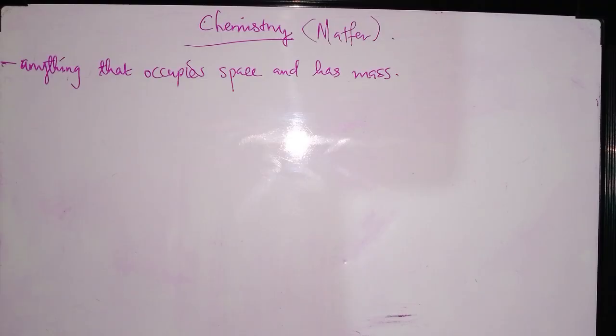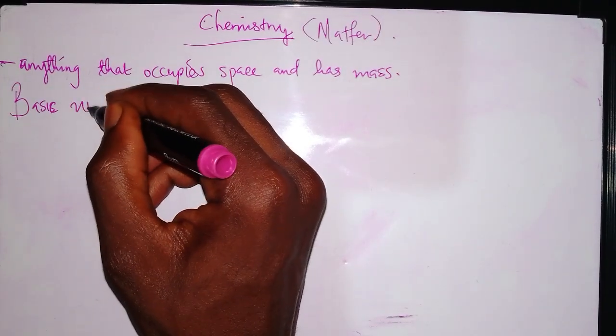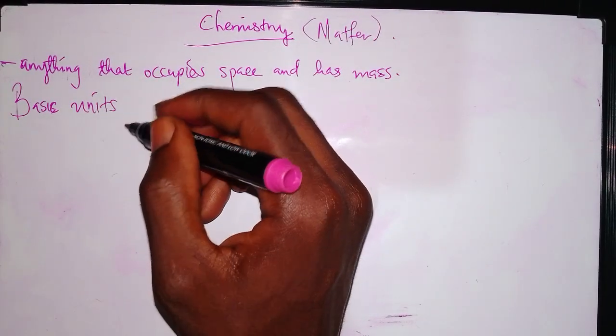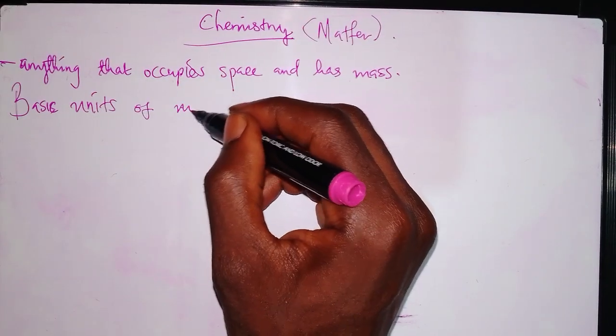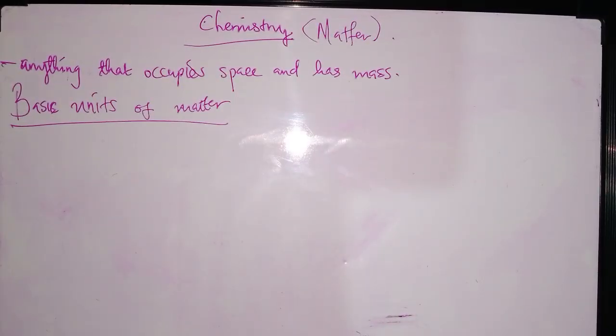So you are matter. Then, knowing the definition of matter, we can move on to what makes up matter, or what matter consists of. Matter basically consists of three things which are known as the basic units of matter. Whenever they ask you about the basic units of matter, just know that they are asking you to tell them what matter is made up of.